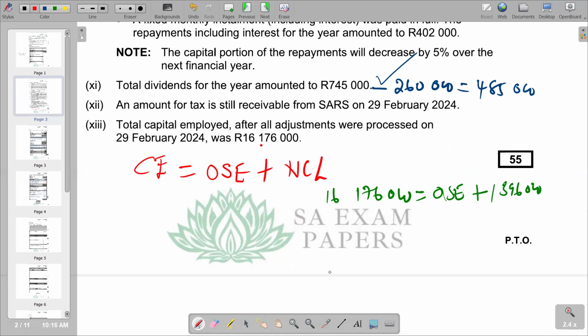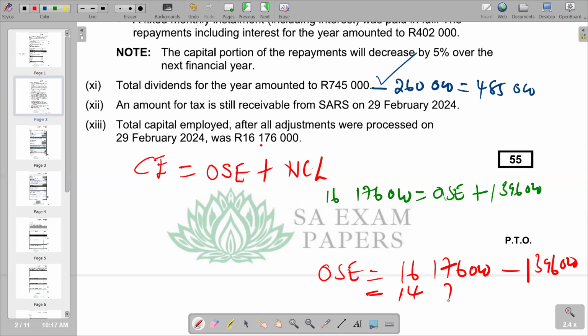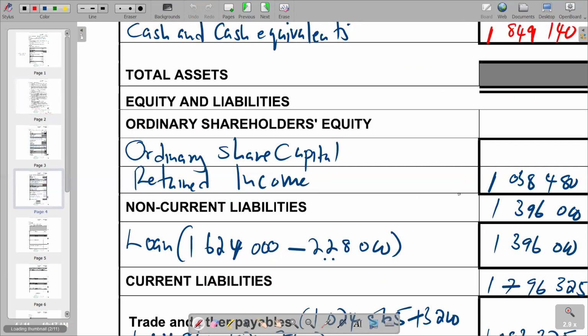So basically there, if you make ordinary shareholders equity the subject in the formula, it becomes 16,176,000 minus 1,396,000. And you are going to get your answer is 14,780,000. So this is the total for ordinary shareholders equity, 14,780,000. So if you come here, that's the figure that is supposed to come here.